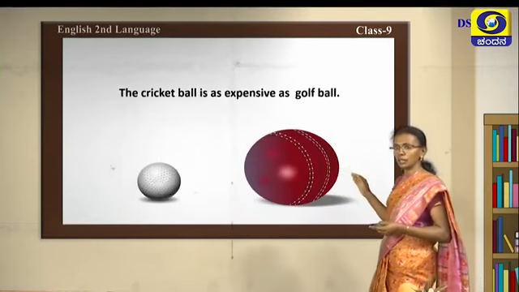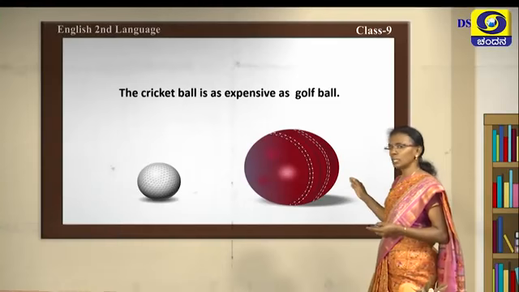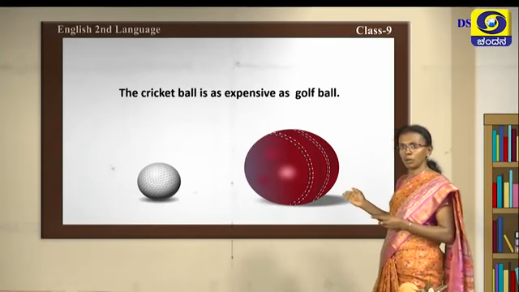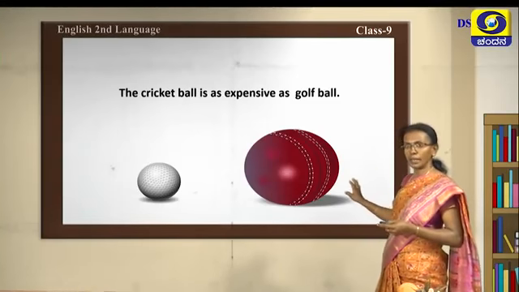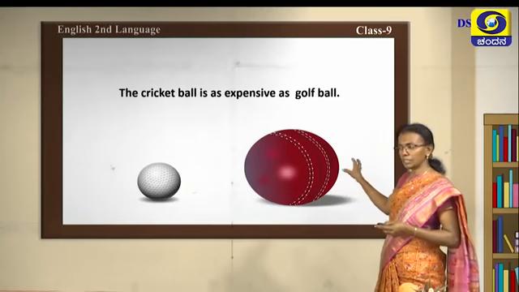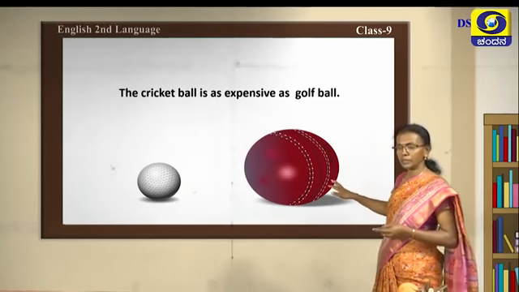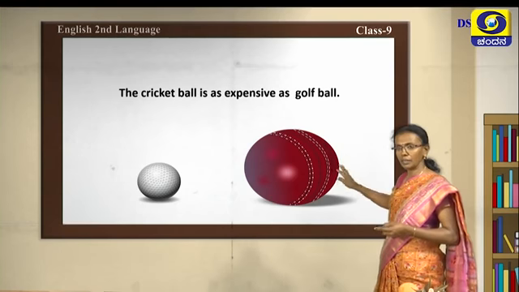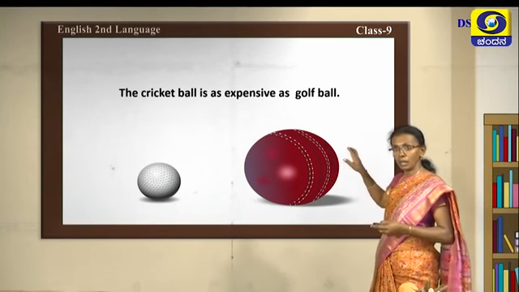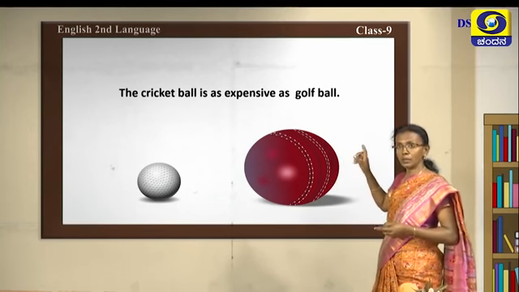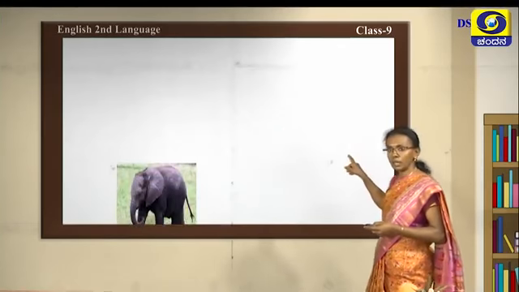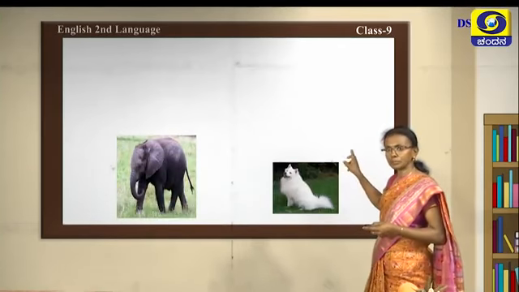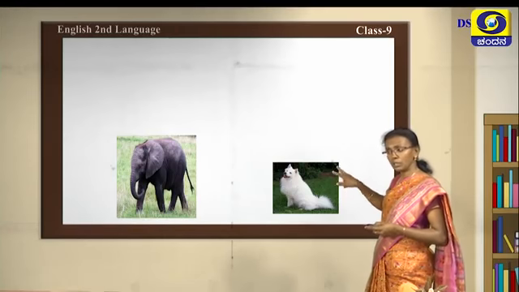We see here, you like playing cricket, is it not? See the balls there. The cricket ball is as expensive as the golf ball. So the expensive, it is equal. There is no much bigger or higher, it is equal. Now, what is the adjective there? You can see: as expensive as. Now, you can see two pictures. What can you do with the two pictures?